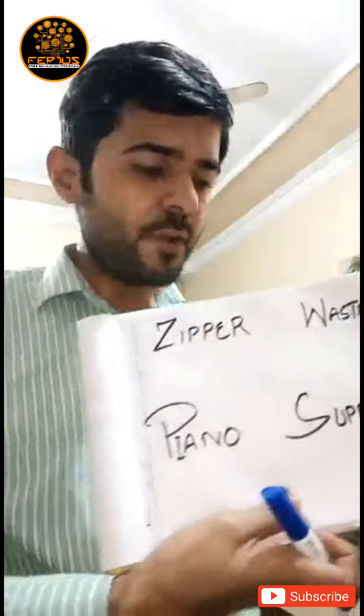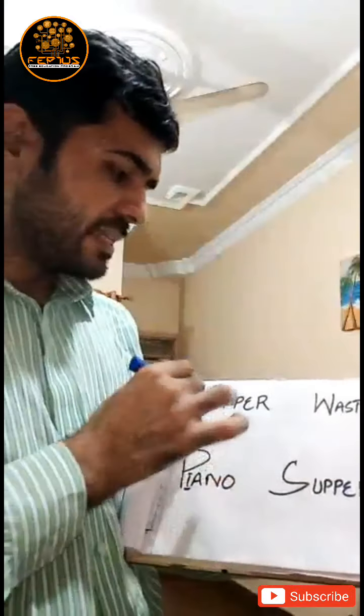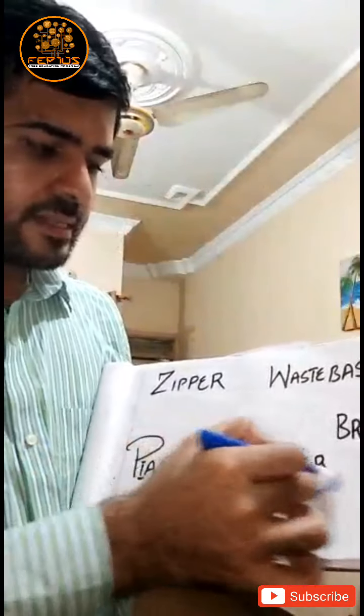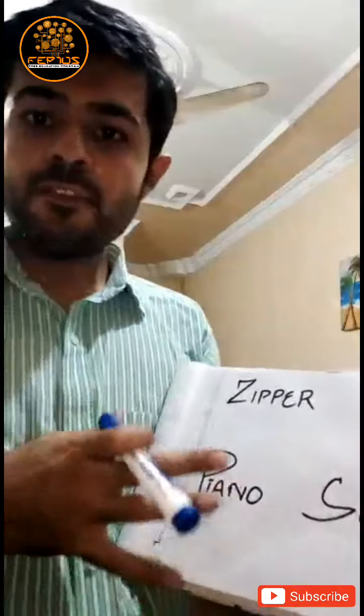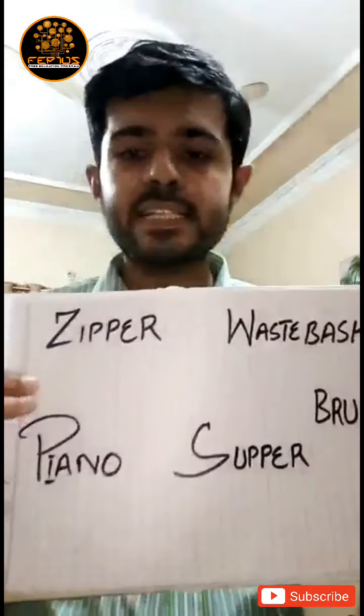Here we have a short and very interesting exercise for you. We have just five words, like zipper, wastebasket, piano, supper and brunch. Here we identify the word category.